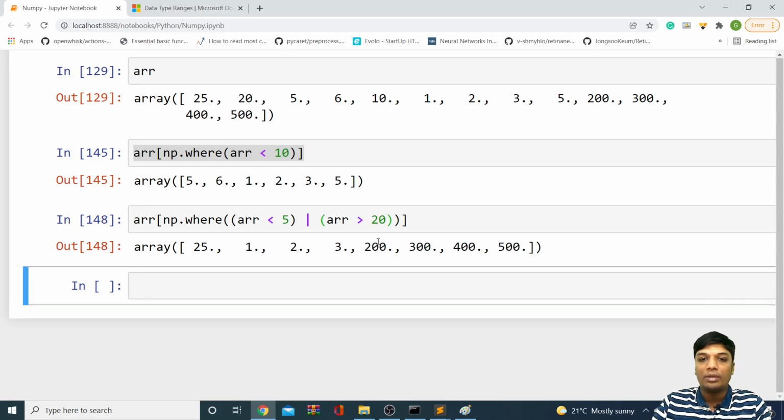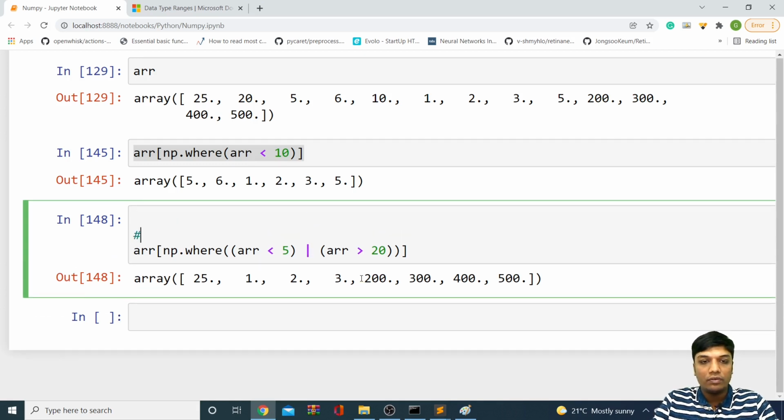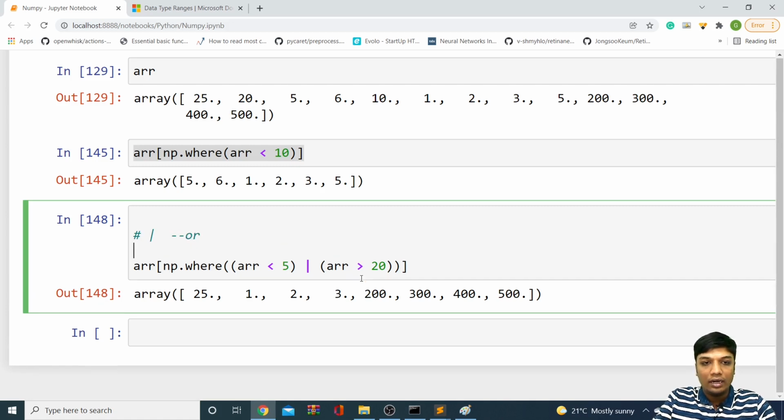Okay, so you can see I'm getting the elements which are less than 5 or greater than 20. This particular pipe symbol indicates OR. Okay, so that's how you have to use the conditions. And if you want to apply an AND statement, you have to use this particular ampersand symbol. So the pipe symbol indicates OR, and the ampersand symbol indicates AND.